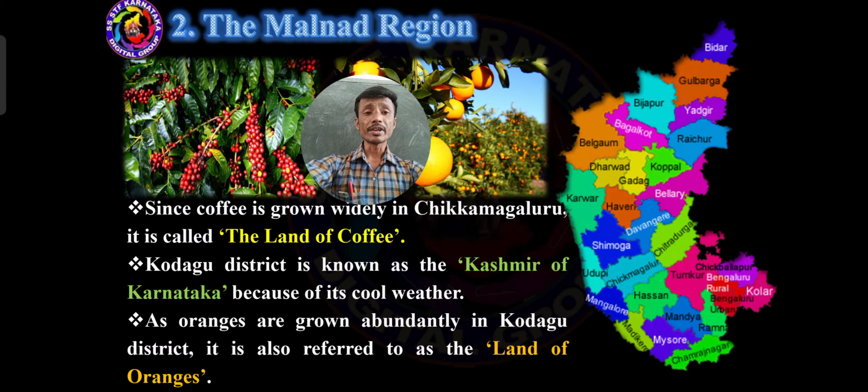That is why Kodagu is also referred to as the land of oranges. Land of coffee, Chikmagaluru. Kashmir of Karnataka, Kodagu. Land of oranges, Kodagu. These three are very, very important one mark questions, so you should always keep them in your mind. I hope you understood, dear students.